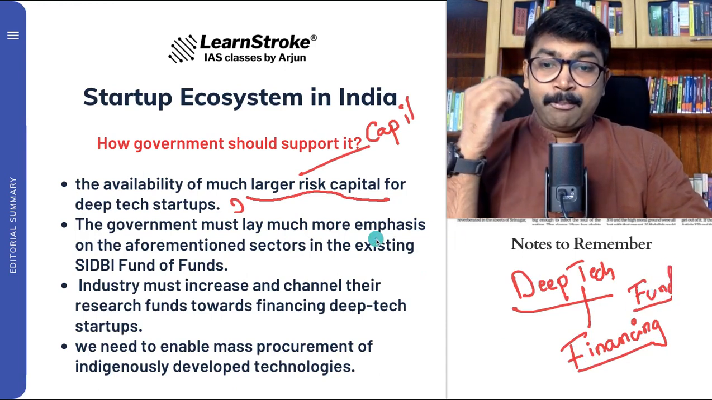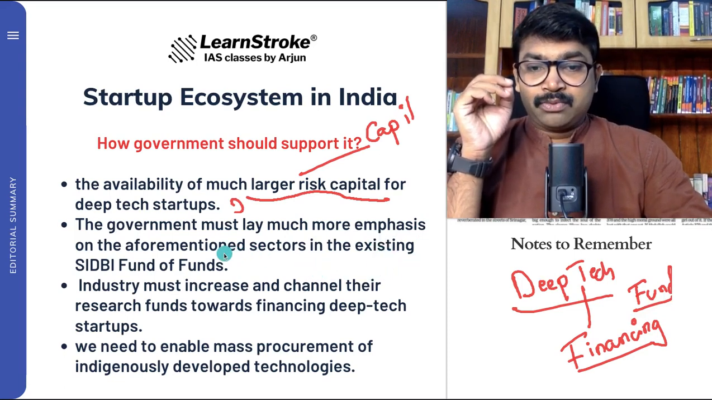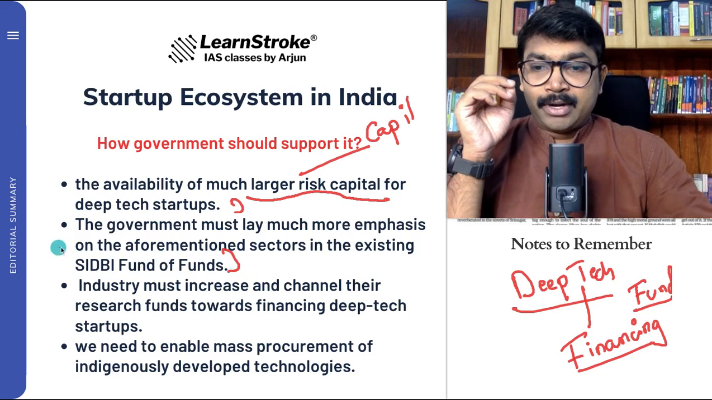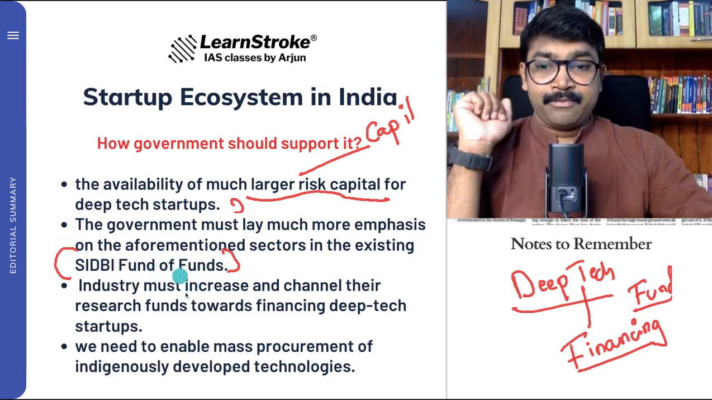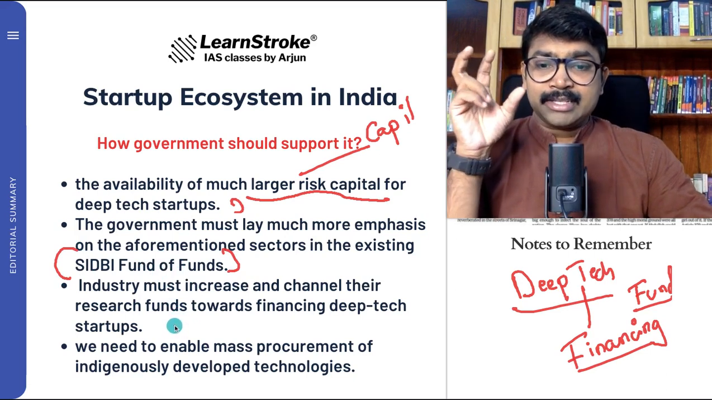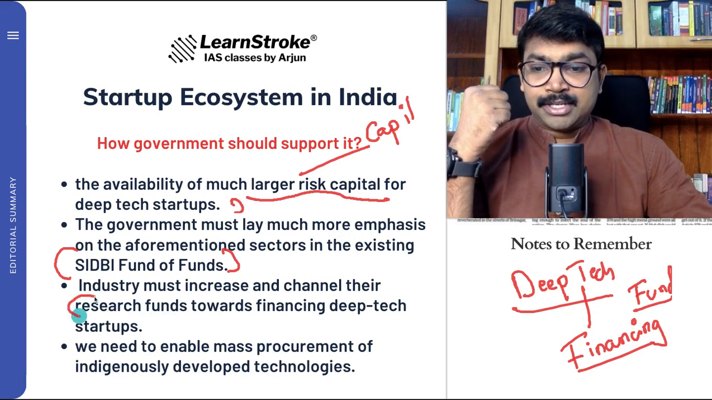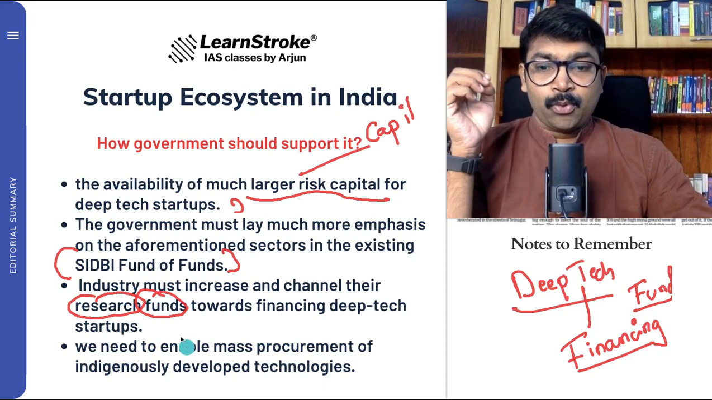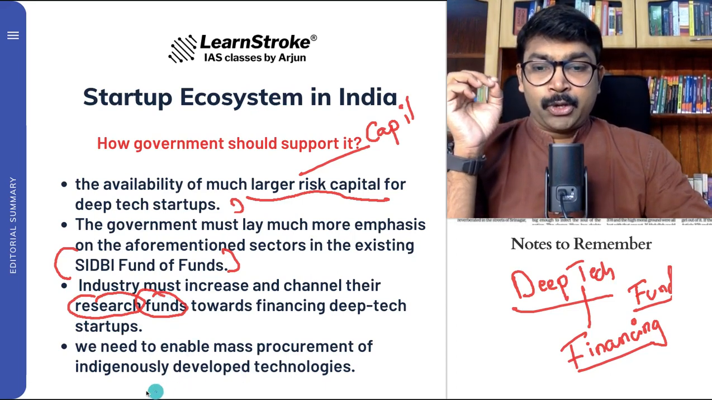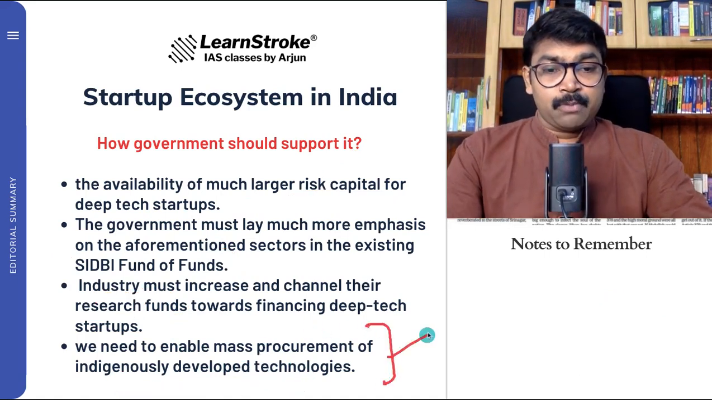The government should lay more emphasis on the aforementioned sectors in the existing SIDBI Fund of Funds. SIDBI is one such place where the government releases a lot of funds. So you should earmark more funding from SIDBI, and industry must increase their research funds. So more research funds, more capital, SIDBI needs to be grown. And we need to enable mass procurement of indigenously developed technology. This is very similar to Make in India.